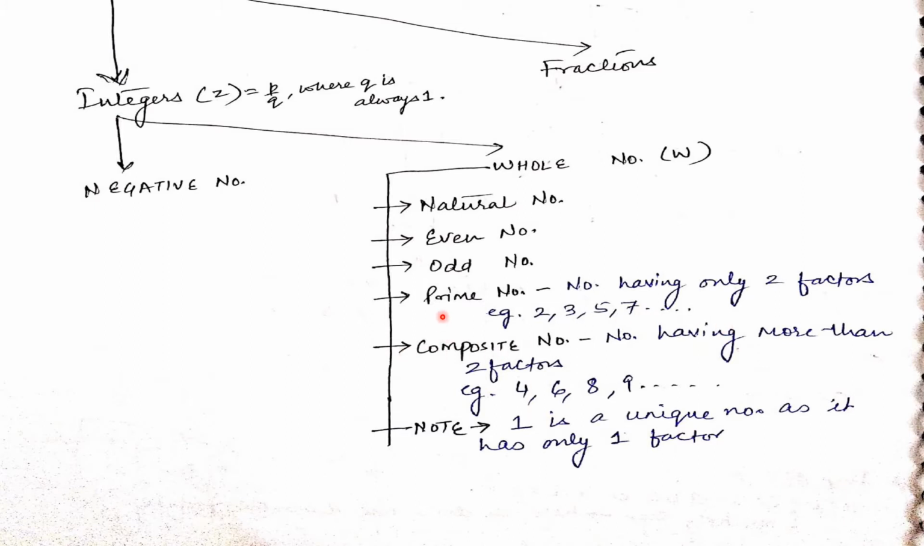Composite numbers, those numbers which have more than two factors, are known as composite numbers. The first composite number we have is 4, then 6, then 8. You can see 4 has three factors: 1, 2 and 4 itself. But 2 has only two factors: 1 and 2. 3 has only two factors, 1 and 3. One more thing, this number 1 is neither prime nor composite because it has only one factor, that is 1. So it is called a unique number.